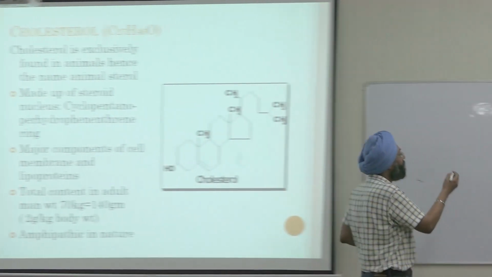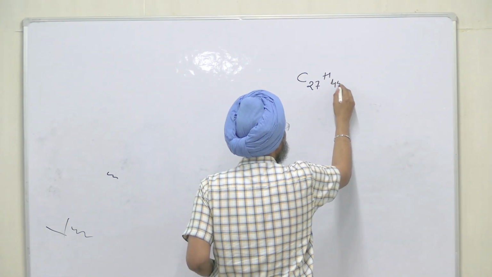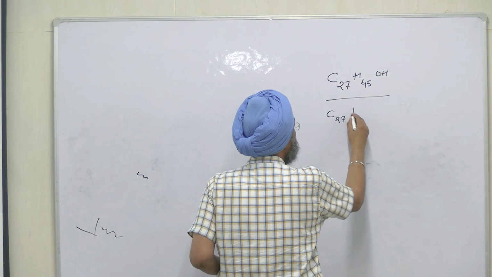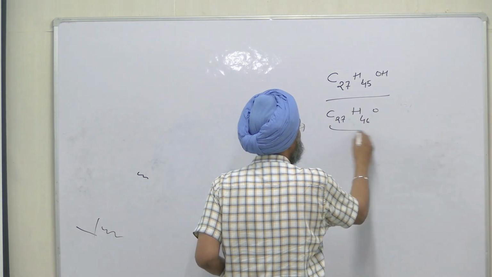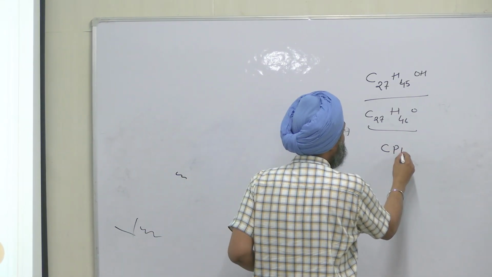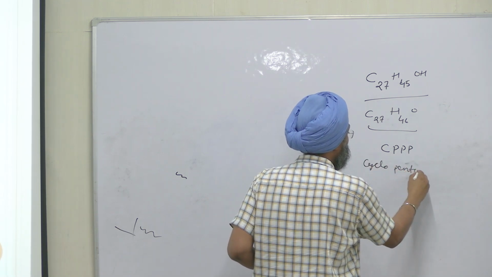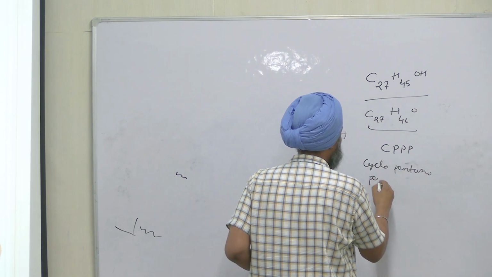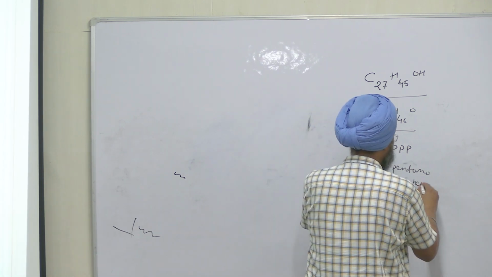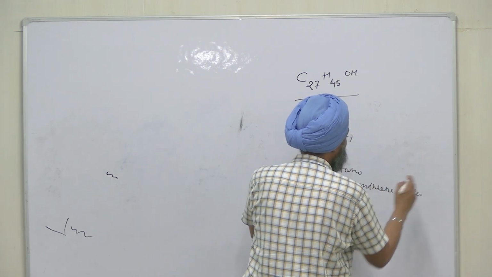The formula is C27H45OH, or you can write C27H46O, right? And it is represented by CPPP, cyclopentano perhydrophenanthrene nucleus, right?